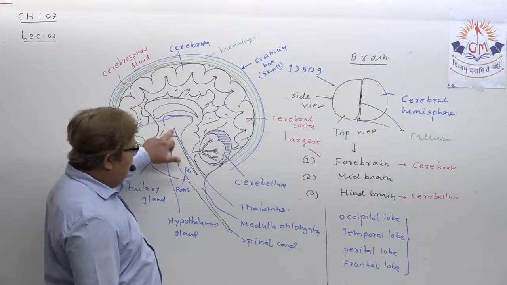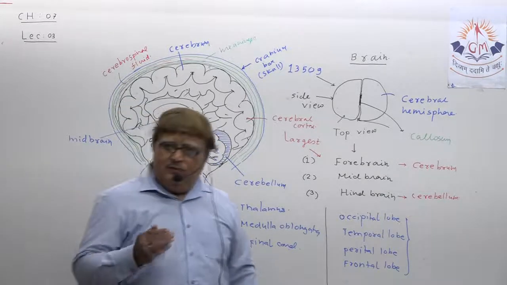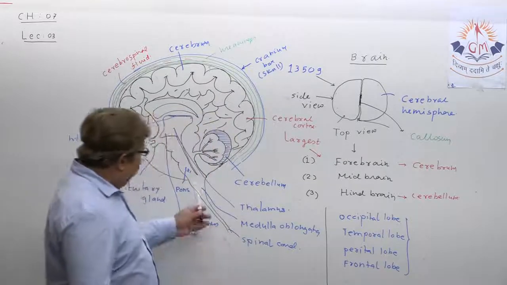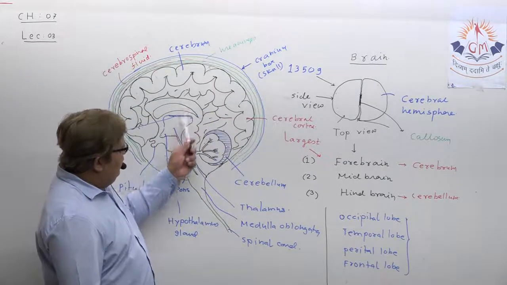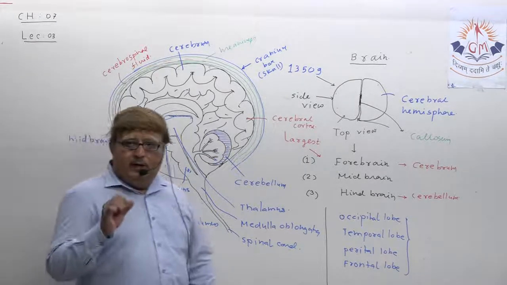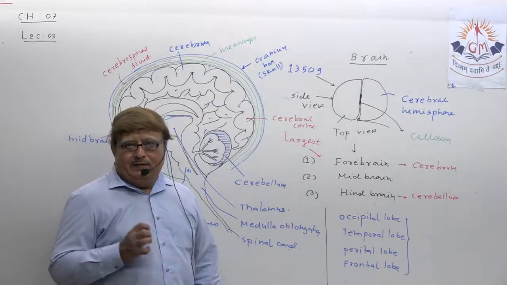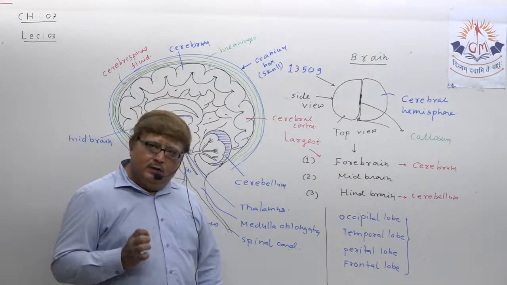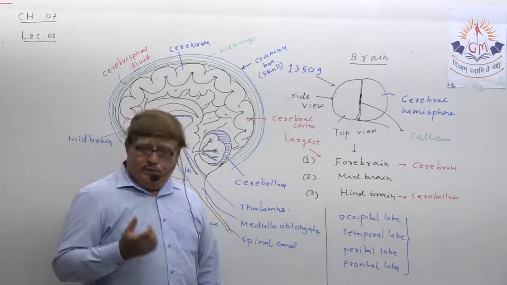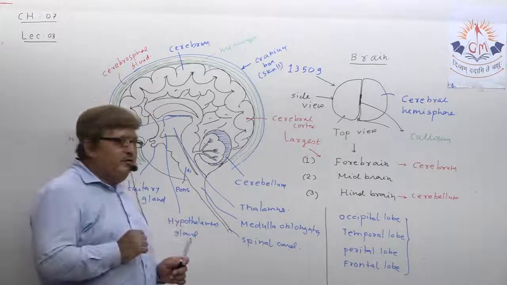Here, the hypothalamus gland. What is the role of the hypothalamus? Actually all sensory information is passed to the cerebrum via the hypothalamus gland. But at the same time, the hypothalamus gland also plays some important role in the controlling process of hunger, thirst, blood pressure, etc. Well, the hypothalamus plays this role also, but my dear student, there is no mention in the textbook in detail.